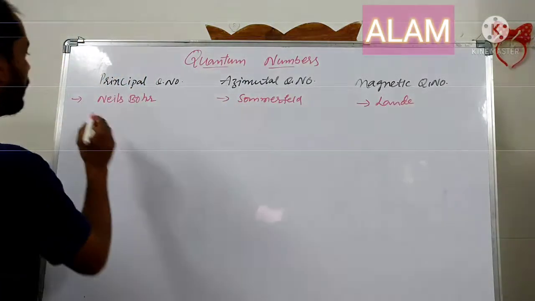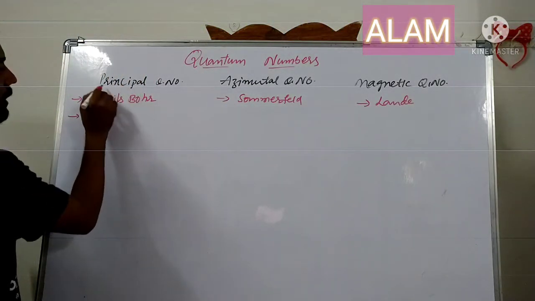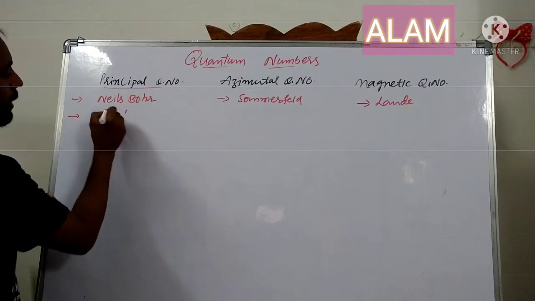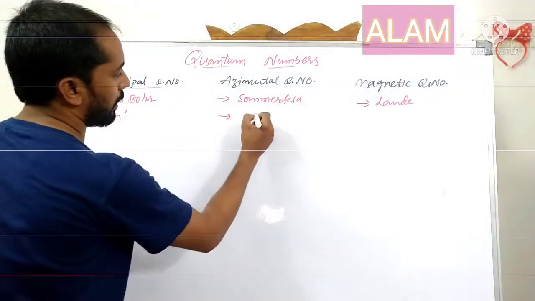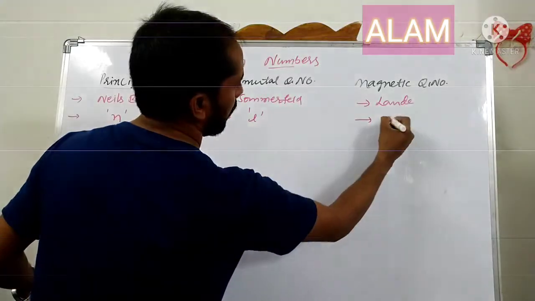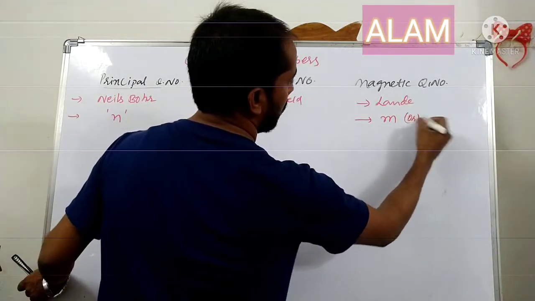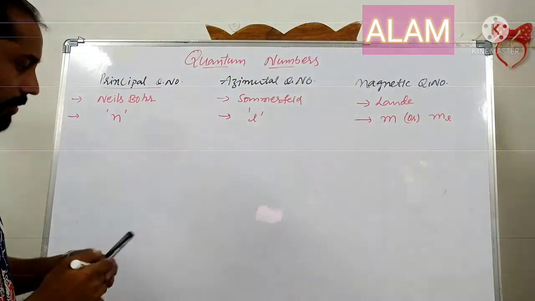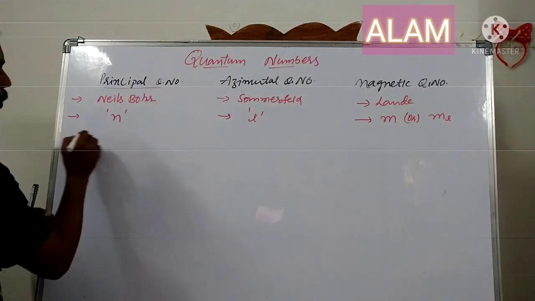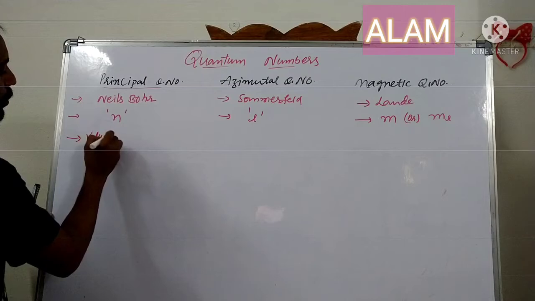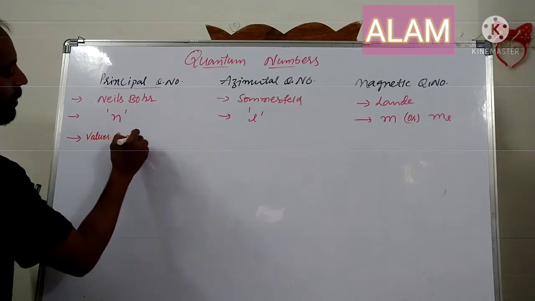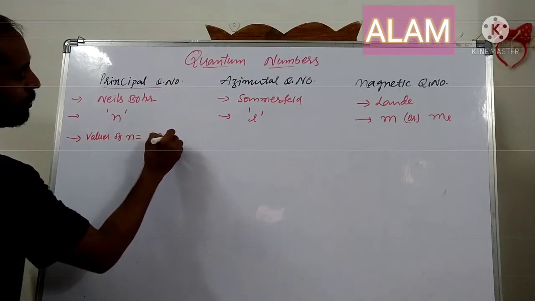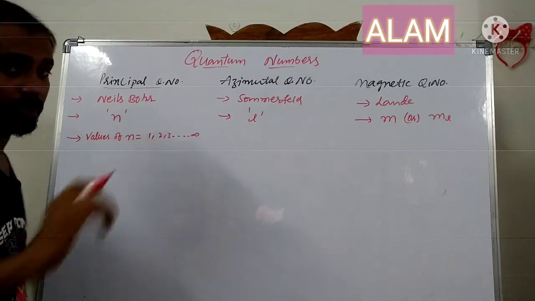The principal quantum number is denoted by the letter n, the azimuthal quantum number by the letter l, and the magnetic quantum number by the letter m or m suffix l. What are the possible values of n? 1, 2, 3 and so on up to infinity.